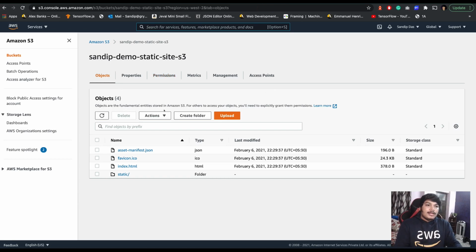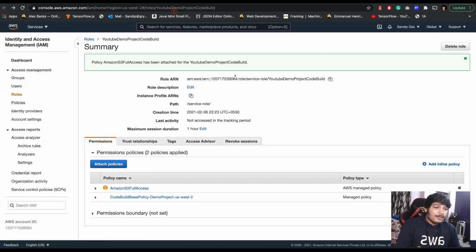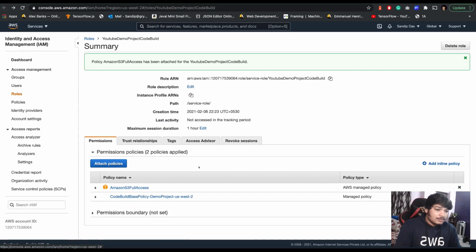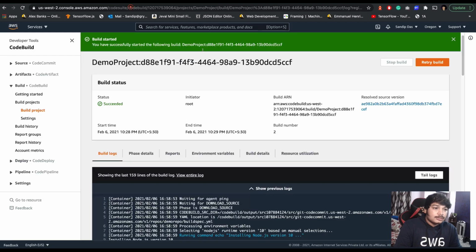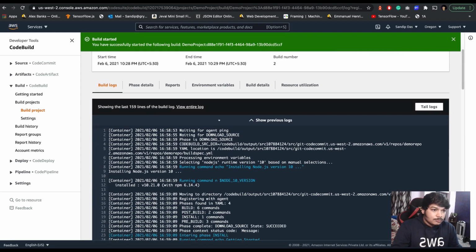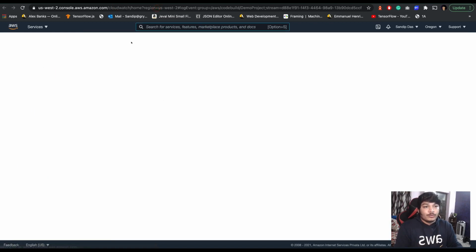Okay. Now we are done with the basic stuff. We just ran some builds. Normally, in your cases also, the build will happen in a similar way. Nothing much special. It's your build. You know what commands actually need to be run, so you know it better than me. Okay. Now, for logging purposes, let me show you just a moment. If you click on view entire log, it will open in CloudWatch. That I wanted to show you.